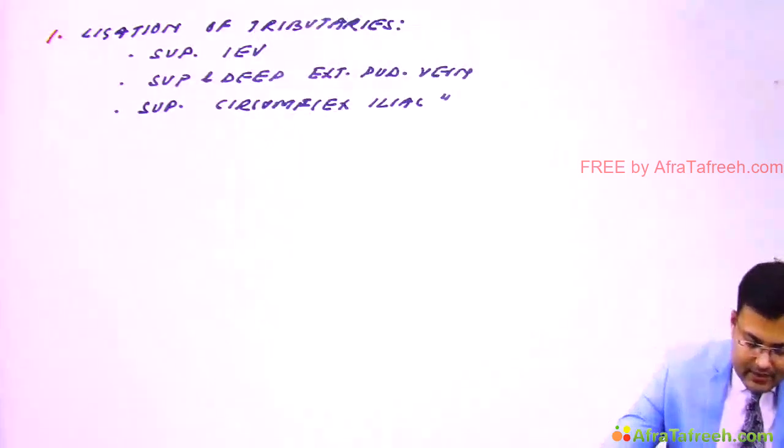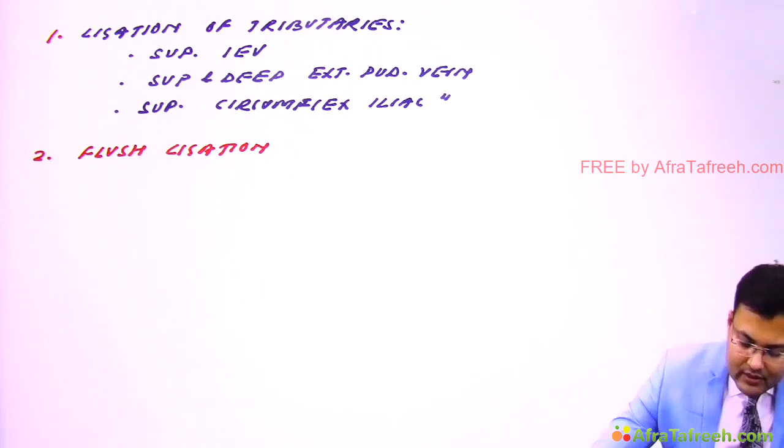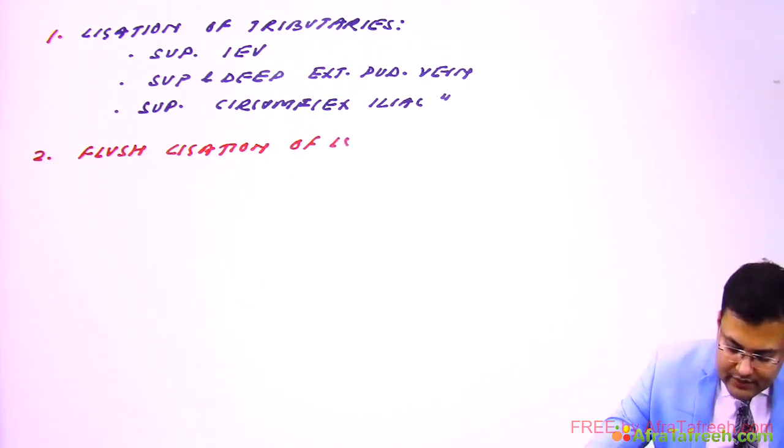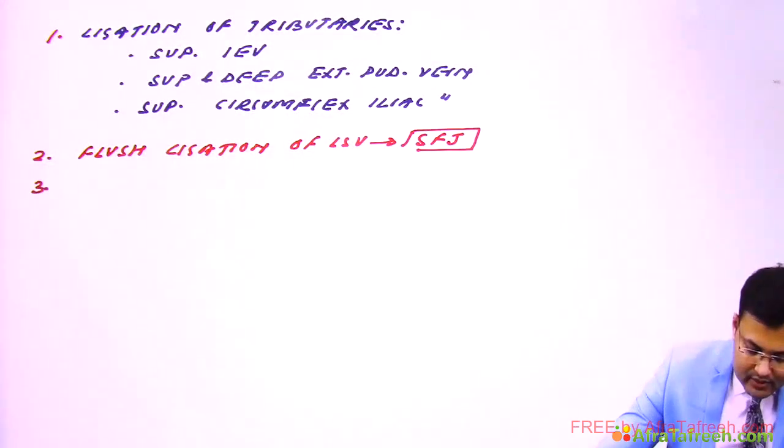After that, second step is we have to go for flush ligation of long saphenous vein at saphenofemoral junction. And what's the third step? It's the stripping of long saphenous vein just below knee joint.